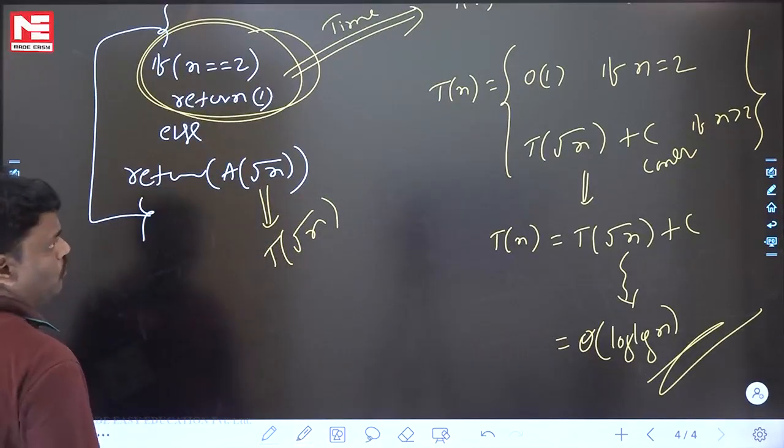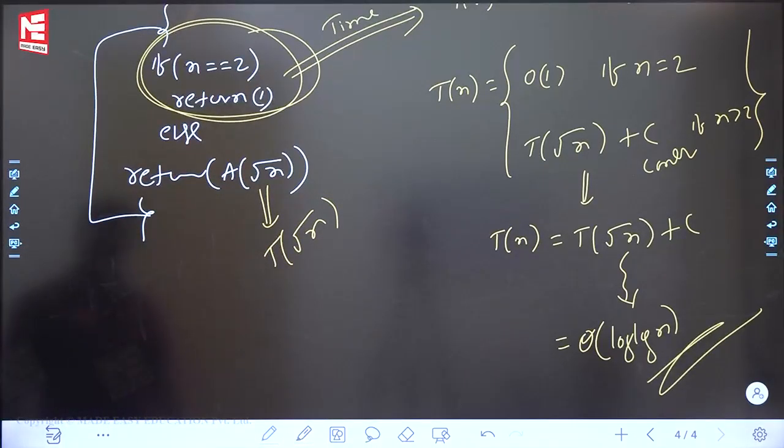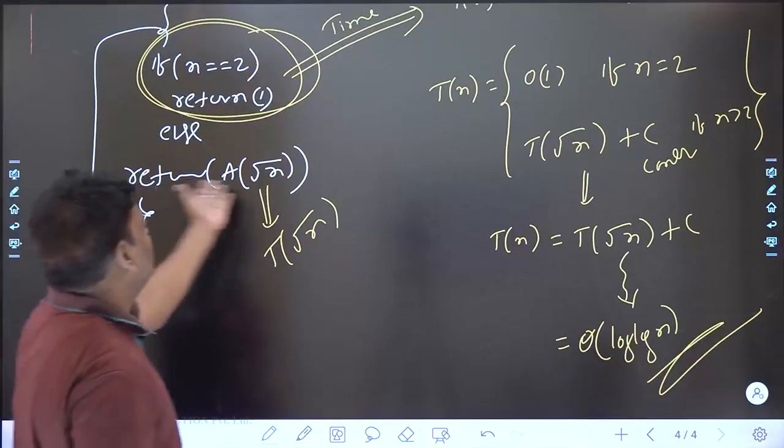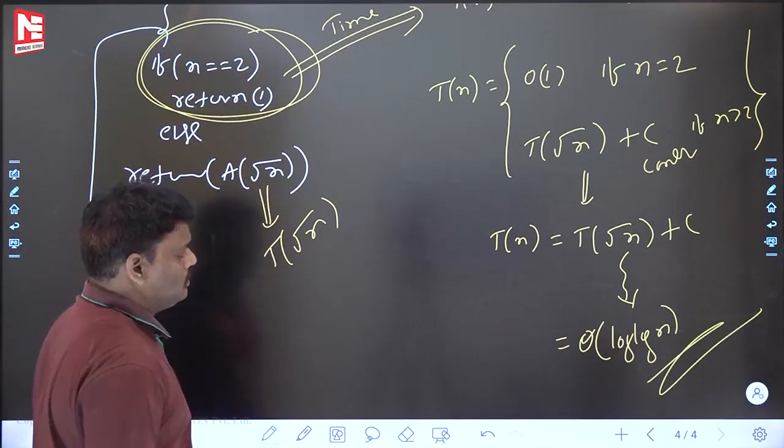Right? I think you are fine. Loop, right? So nowhere is there a loop. Nowhere is there a loop. That is the reason this is the answer.